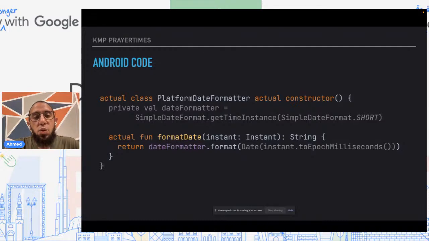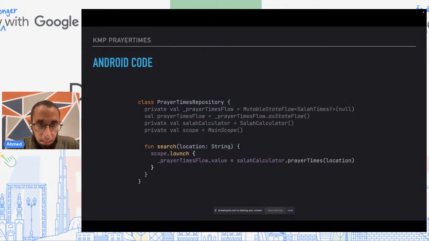So then the actual implementation of this platform date formatter on Android, for example, just uses the JVM SimpleDateFormat class, and it just calls dateformatter.format to translate an instant into a string. This instant is very similar to the instant available in Java 8 and above, which Android will desugar, but it's the one coming from the kotlinx-datetime library, which is a KMP library by the JetBrains team for dealing with date times.